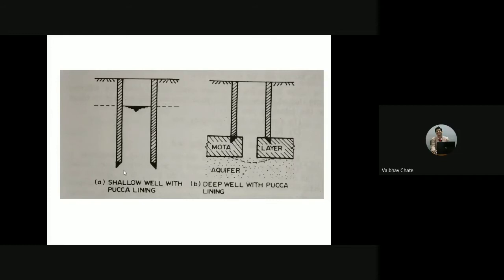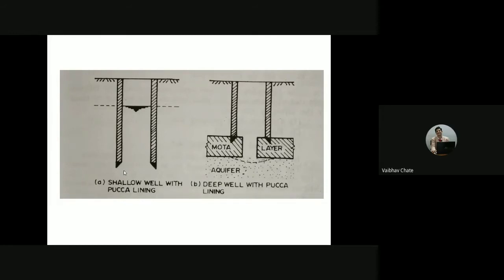The problem with this kind of well is that you cannot go for structural stability works, and because of this, these wells are going to collapse. Whenever there is monsoon season or whenever the soil becomes saturated, they are going to collapse, and because of this it becomes a dangerous situation. So that's why we will not be going for the kacha well.